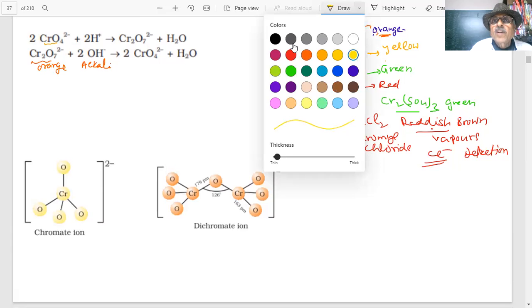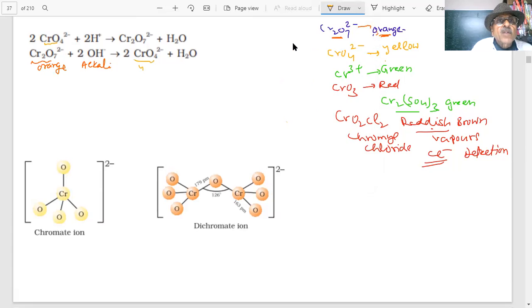The chromate ion color is yellow. Questions are often given that to a dichromate solution we add alkali and the solution becomes yellow. This is the reaction.